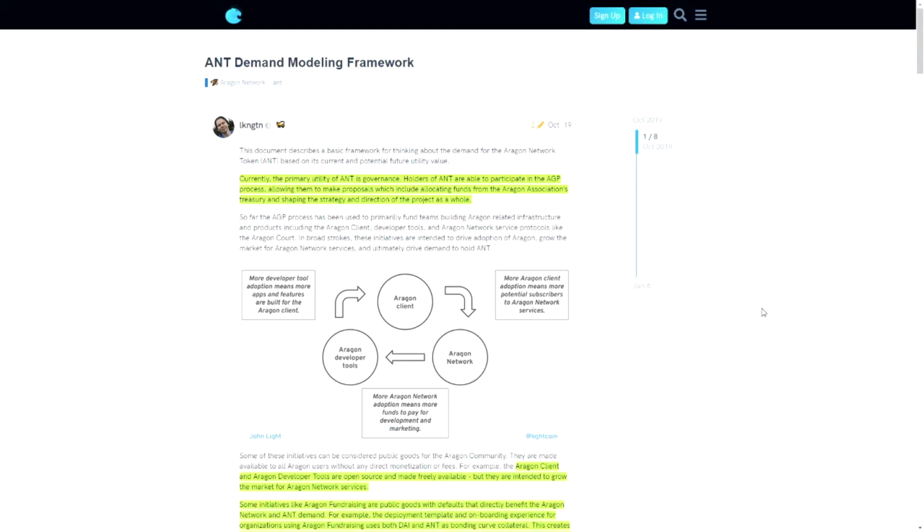Does the ANT token have value? So primarily the ANT token is a governance token, and we can use this to determine which direction the ANT project is going. Now, what else is the ANT token used for?